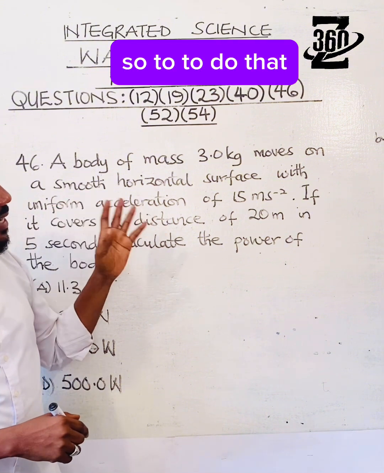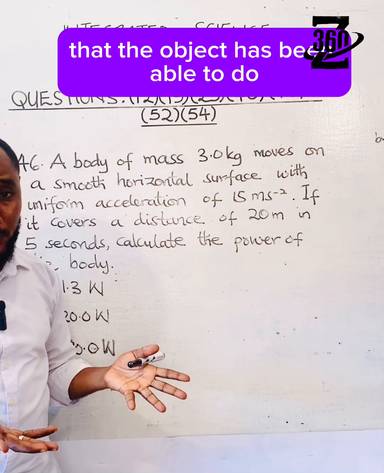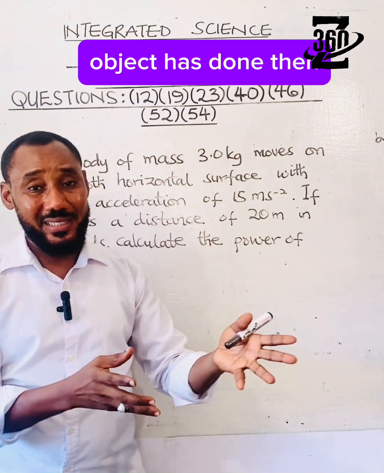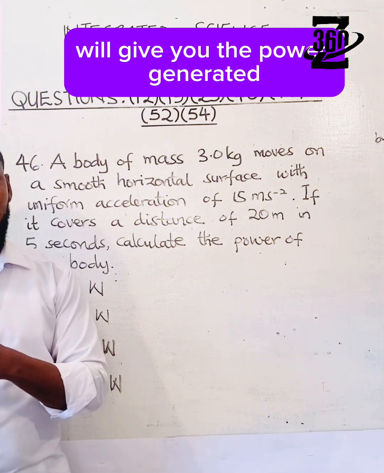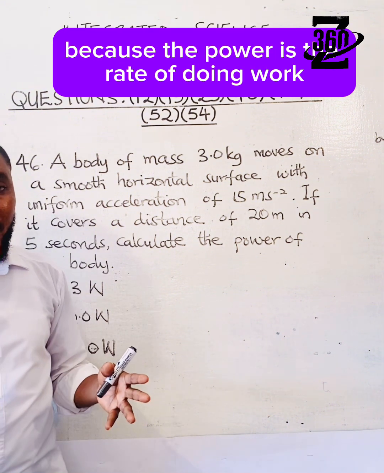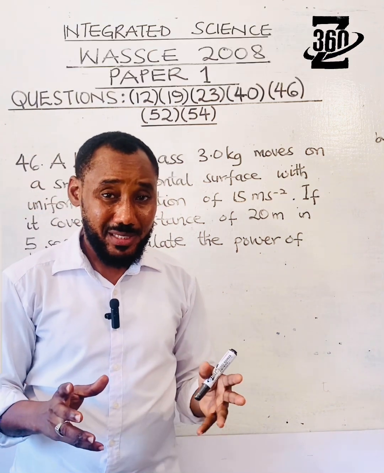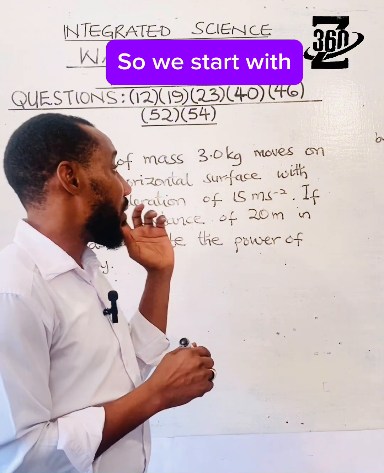So to do that, first we must be able to find the work that the object has been able to do. If we're able to determine the work that the object has done, then dividing that amount of work by the time taken to do the work will give you the power generated, because power is the rate of doing work. The total amount of work done divided by the time used to do the work gives you the power.